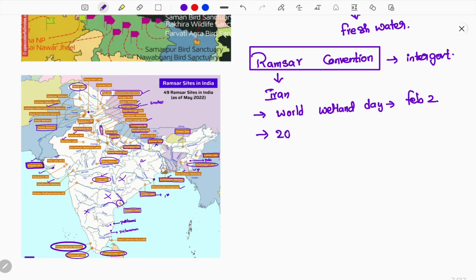And in 2022, this year the theme of the day is the role of wetland for people and nature. So people and nature, this is the so-called theme of the wetland.